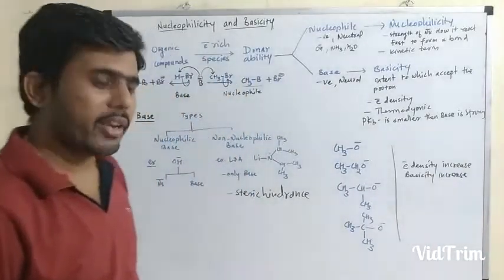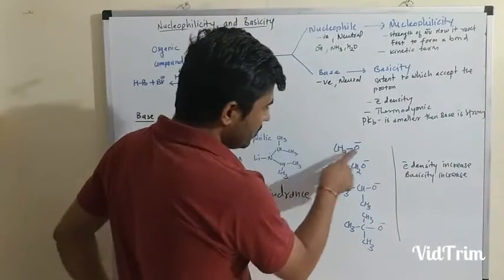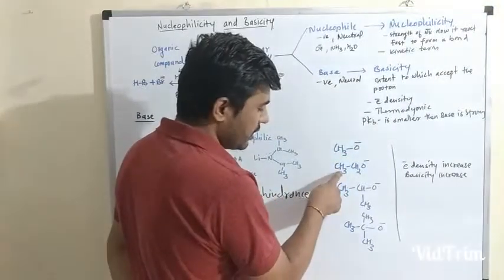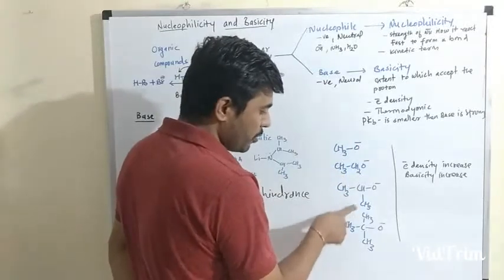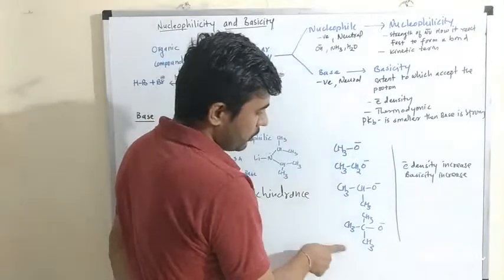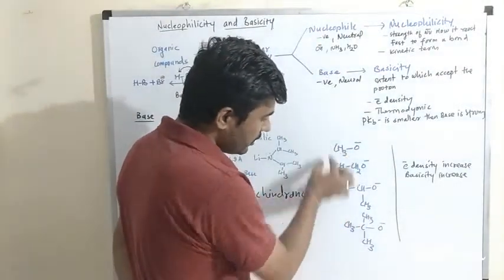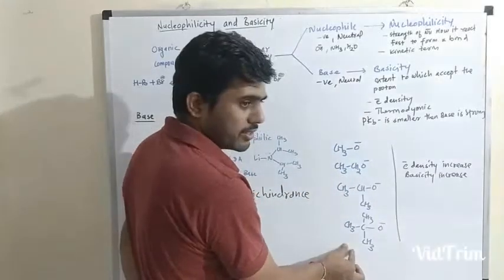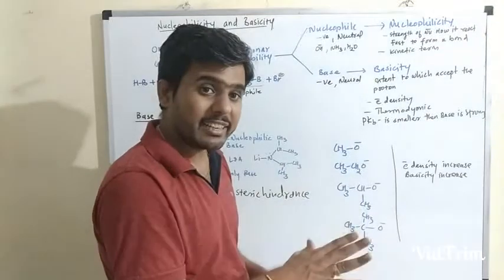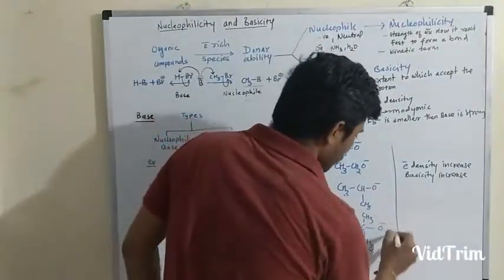While if you look at this O minus ion, here only CH3 methyl is there, ethyl is there, this isopropyl group is there, and this is a tertiary butyl group. So from top to bottom, if you look at this O minus, it is going to be crowded. The steric hindrance is going to increase. So due to this, nucleophilicity decreases from top to bottom.